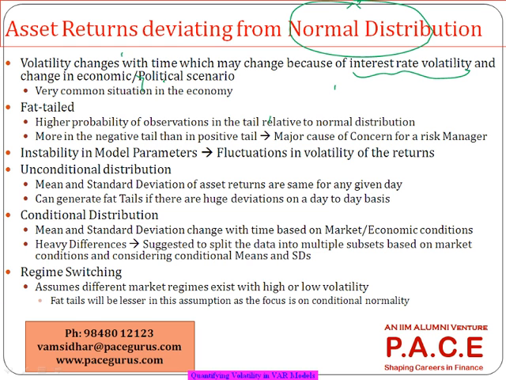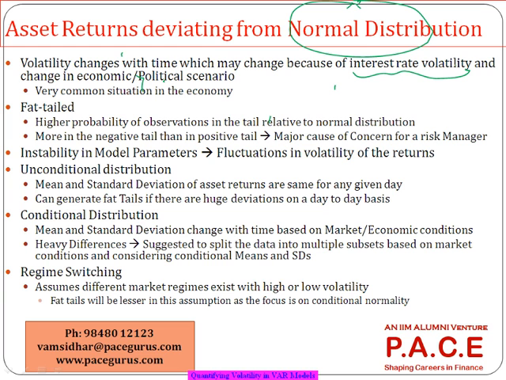So the asset returns are, if everything is stable, let's say the interest rates are stable during the entire period, let's say the political situations are stable during the entire period, then there is a good possibility that the returns will follow a normal distribution, or probably if the company conditions are also stable. Because in the Infosys case, why did we find a non-normality?